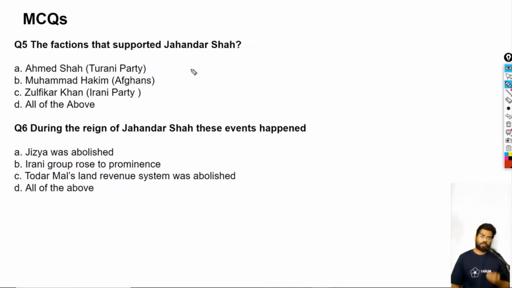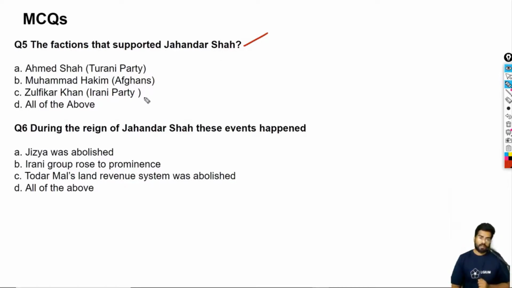There are two more questions. The factions that supported Jahandar Shah. As I mentioned before, there were many factions, many nobles: the Iranian faction, the Afghanis, the Turanis, the Hindustani Muslims, the Rajputs. Out of these nobles, the nobility that supported Jahandar Shah was the Iranian nobles led by Zulfikar Khan.